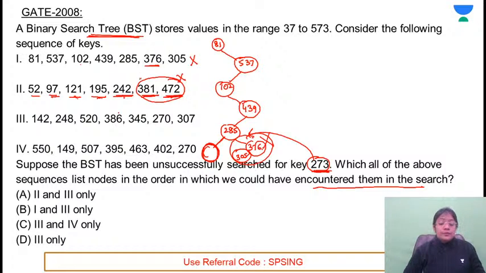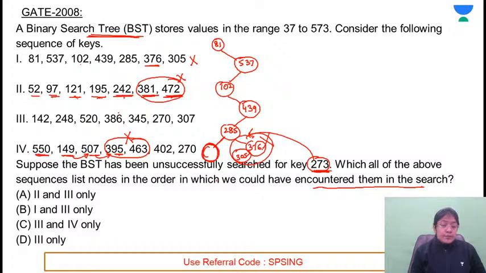Right? Okay, Bhaskar is supporting option C. Let's see what is the problem with C. It is saying that 3 and 4. 4 को check करते हैं. Element is smaller than 550. Go to the left subtree. Element is greater than this element. So 550 के बाद it is going to the greater element 507. Right side, that's allowed. Required element is smaller than this element, it should go to the left subtree, but it is going to the right subtree. So this is not allowed.